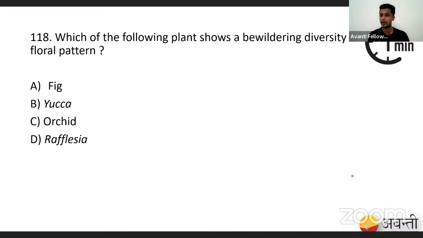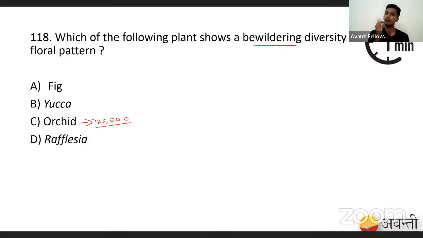When we talk about biodiversity in living organisms, rice has around 50,000 varieties, mangoes around 1,000 varieties, and orchids around 25,000 varieties, which shows a huge amount of diversity within one species. Many subspecies are present when it comes to orchid. That is why orchid is one of the greatest examples of bewildering diversity in plants.